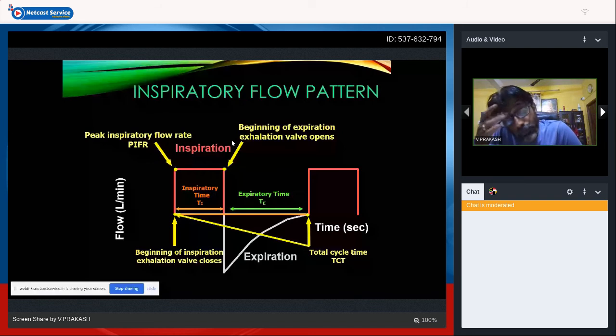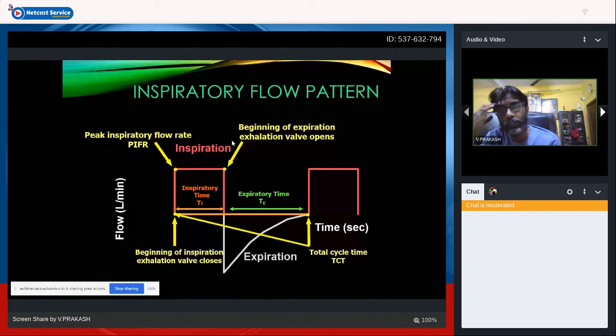Once the inspiratory flow comes to about 5 to 25% of the peak inspiratory flow, the cycle changes in the case of a flow cycle mode of ventilation. In time cycling, it's not bothered about that; until the TI time is there, the pressures and the flow are going to be there until the TI period. Whereas in flow cycle, what happens? It's a sinusoidal pattern. It reaches the peak and then starts falling. Once it's falling, the cycling happens based upon the flow.